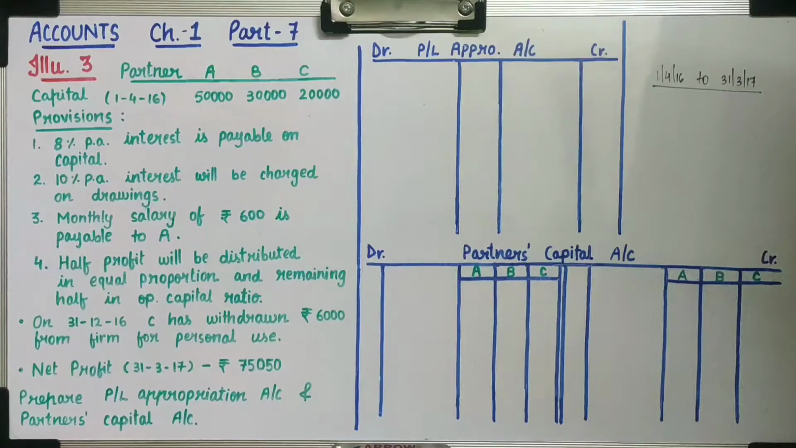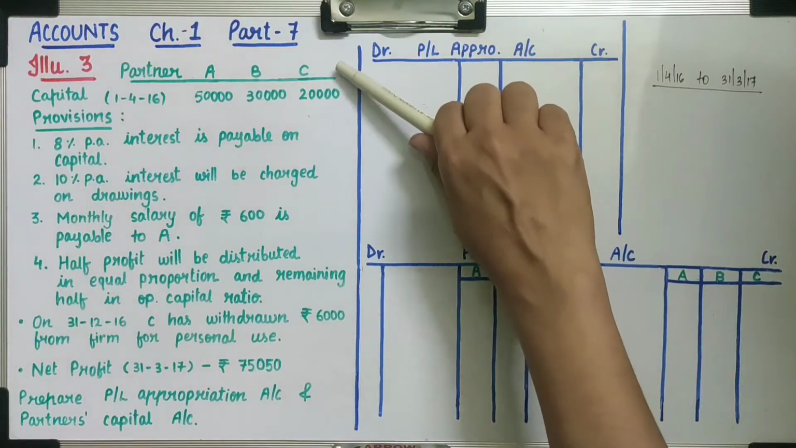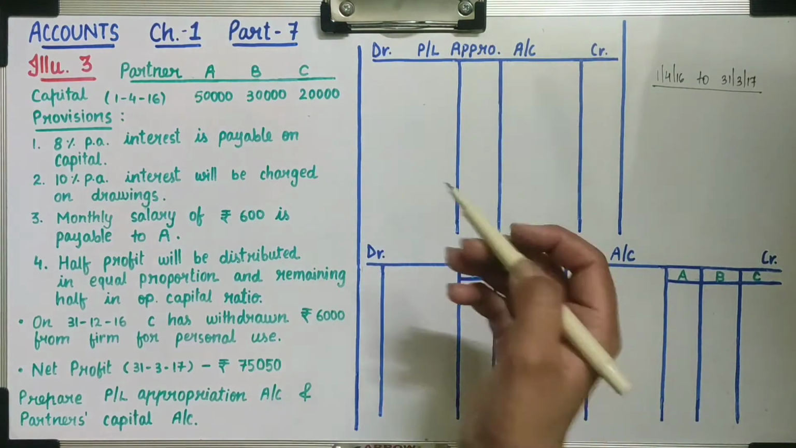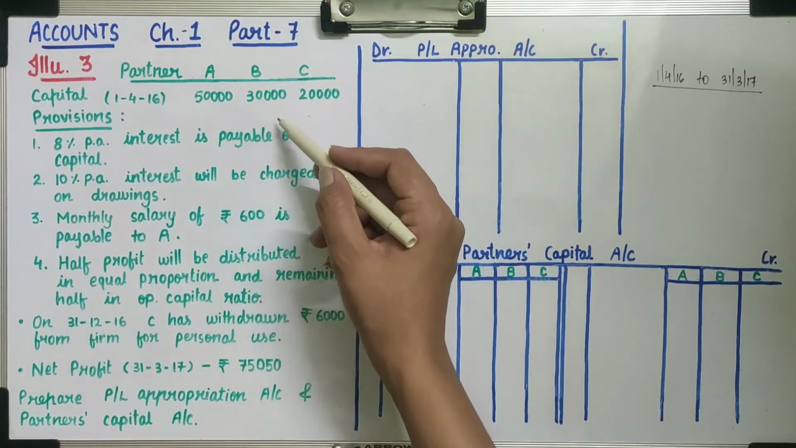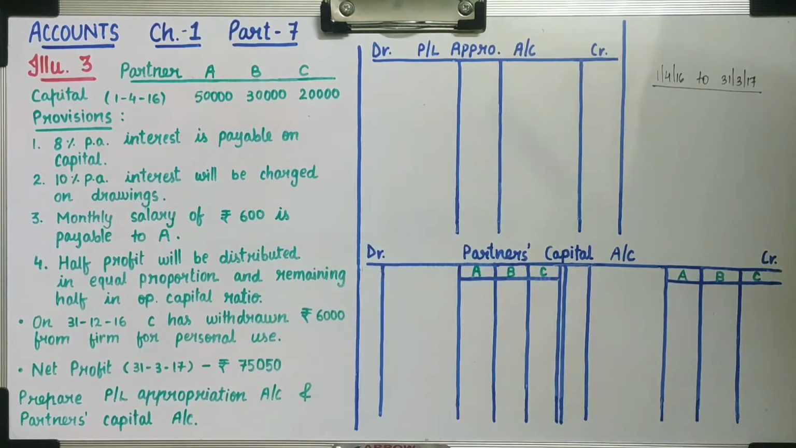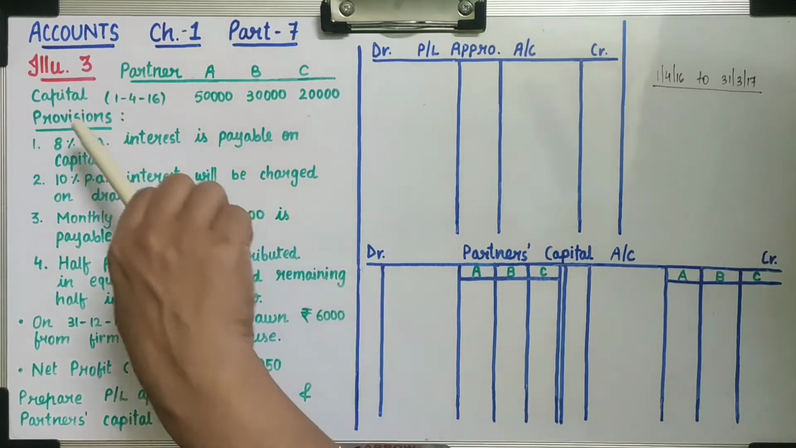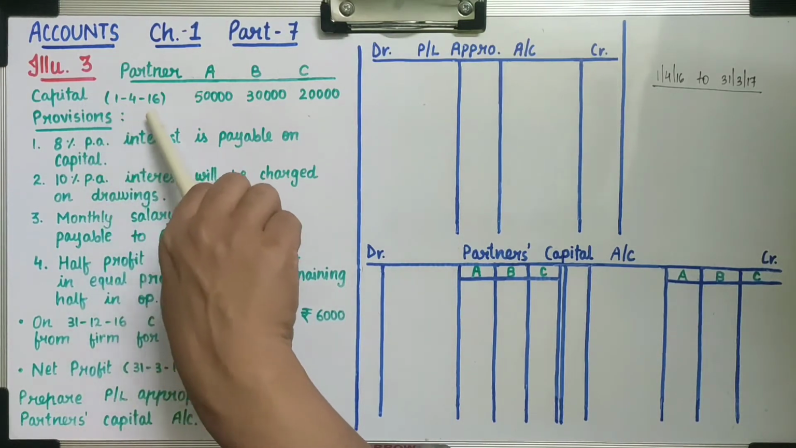Very good morning, students. Today we are going to solve the third illustration, which will cover previous topics with some typical points as well as some new topics too. Now here is the question. There are three partners, partner A, B and C. Their capital as on 1/4/2016 is 50,000, 30,000 and 20,000 respectively. Now see, capital as on 1/4/16.